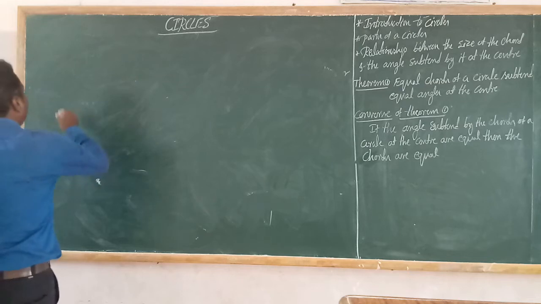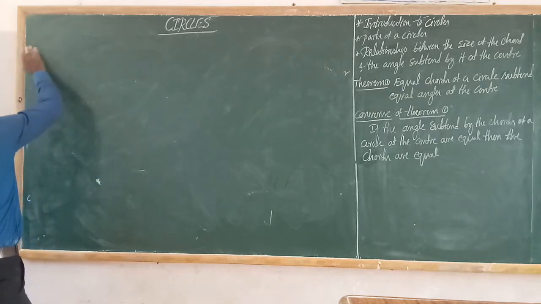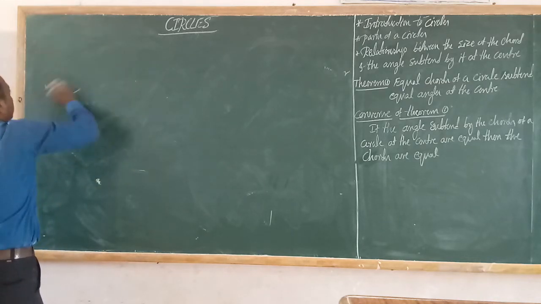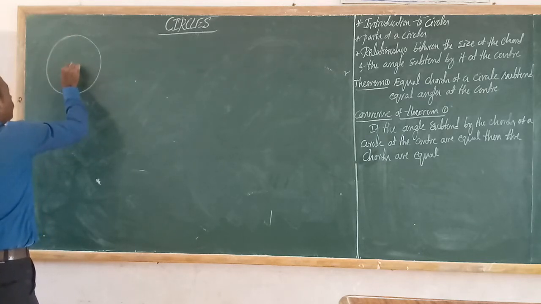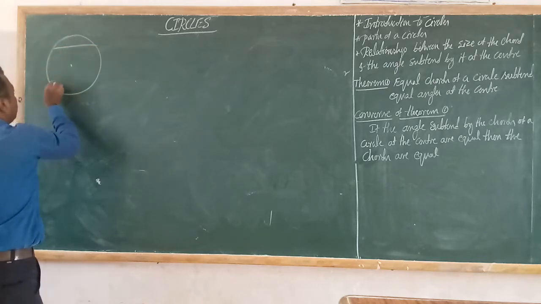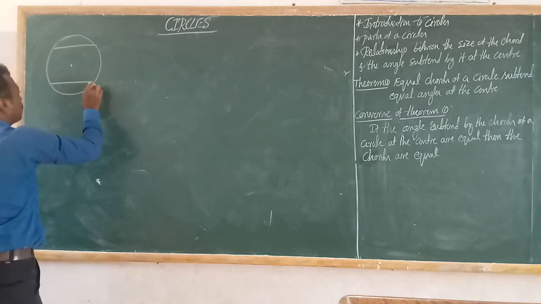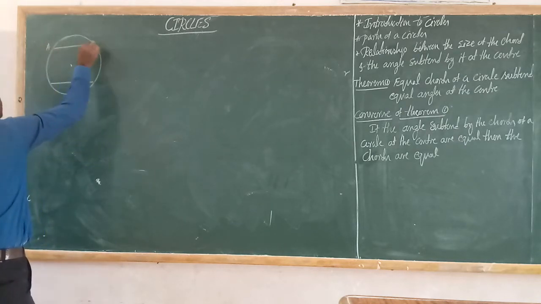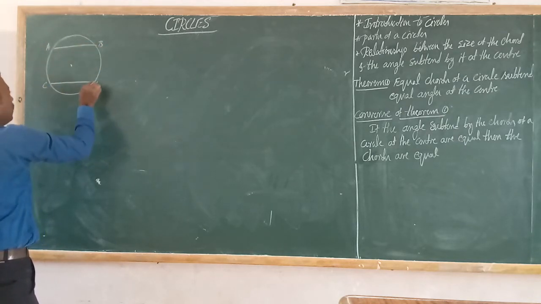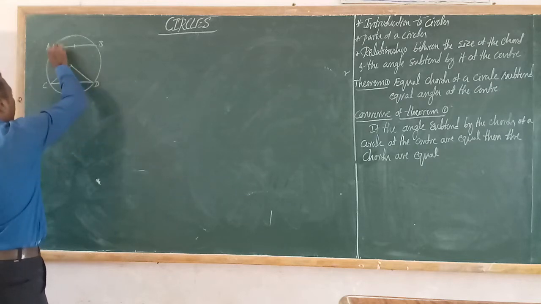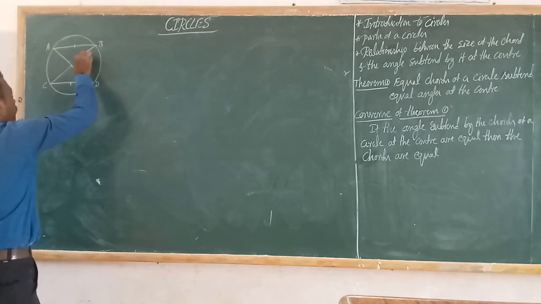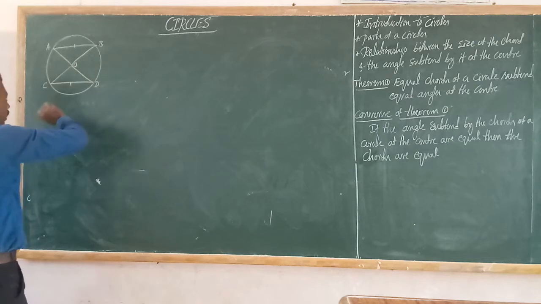Okay, so that is called theorem number 1. So first I will draw the circle diagram. See, O is the center. Okay. See, these two are the equal chords. Equal chords. That is AB and this is CD. These two chords are equal. These two equal chords subtend equal angles at the center. That one only we have to prove. So this is O. Okay.